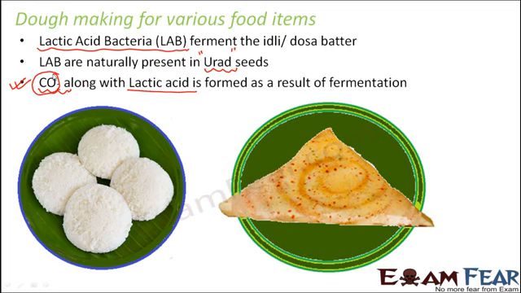Or if you have ever had naan, in naan also the kneaded dough is left for some time for the rising effect, and for this rising, the bacteria which are involved undergo the process of fermentation. As a result, carbon dioxide is produced, and carbon dioxide is responsible for giving the fluffy appearance and the formation of bubbles. So basically, this is the concept of dough making.